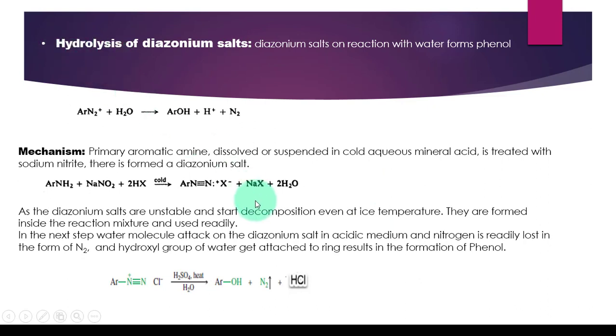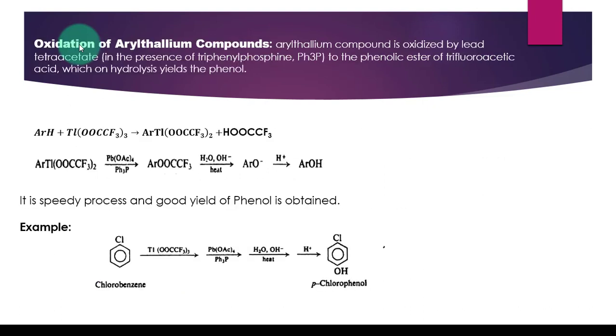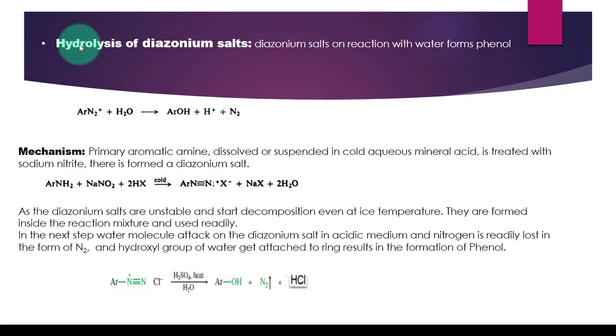In all previous methods, very extreme conditions were required, which cannot be easily attained inside the laboratory. So for the laboratory synthesis of phenol, we will use hydrolysis of diazonium salt and oxidation of aryl thallium compound. In the first method, hydrolysis of diazonium salt, the diazonium salt is made to react with water, and it will form phenol with the liberation of proton and nitrogen gas. Look at the mechanism.